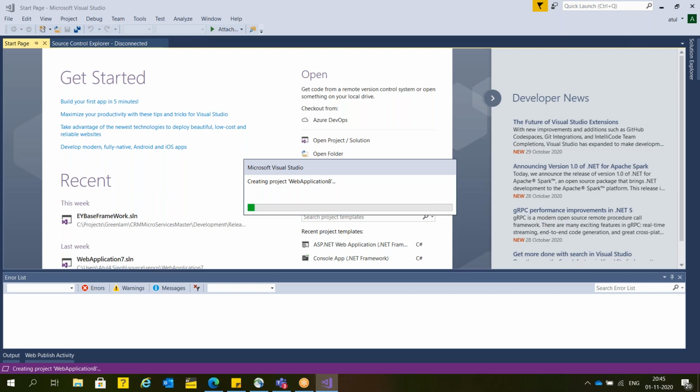Once it completes, I will try to migrate this website. Suppose this is a new website that I have developed. Now I will show you how you can migrate your website from on-premise to cloud computing using Visual Studio. If you migrate your website using Visual Studio, the first time it may take a little more time, but from the next time Microsoft is going to transfer only the change set.